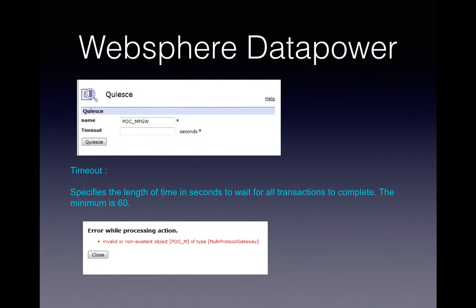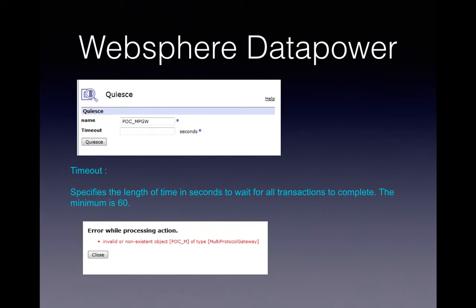When you click on this quiesce option, you will get this screen, which has the name field and the timeout value. The timeout is the length of seconds within which the transactions need to be completed for the particular component that we are going to quiesce. It will not accept anything below 60. If you provide any value below 60, it will throw an error. The minimum it can have is 60.